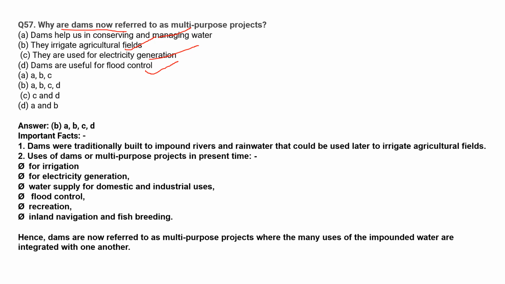Let us know some important facts. Dams are traditionally built to impound rivers and rainwater that could be used later to irrigate agricultural fields. Uses of dams or multi-purpose projects in present time: for irrigation, for electricity generation, water supply for domestic and industrial uses, flood control, recreation, inland navigation and fish breeding. Hence, dams are now referred to as multi-purpose projects where the many uses of impounded water are integrated with one another.